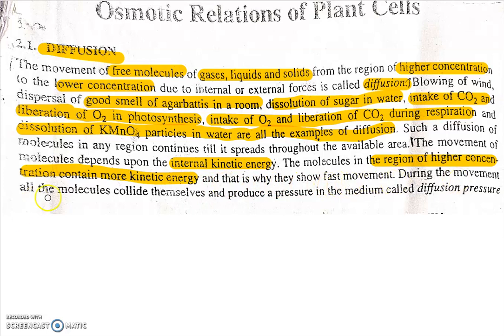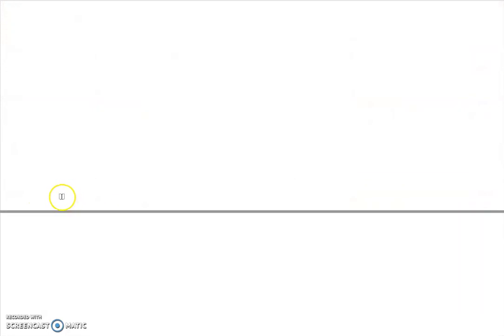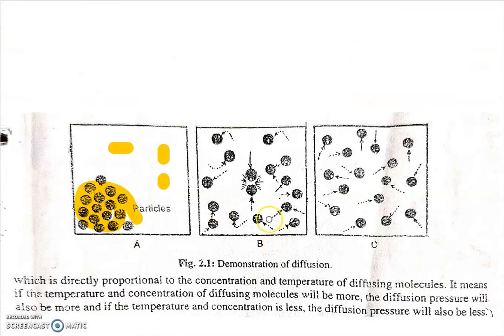During the movement, all the molecules collide with each other and produce pressure in the medium, called diffusion pressure. See in this figure, these molecules collide. If there is a high concentration, there is more diffusion pressure because they easily collide with each other.